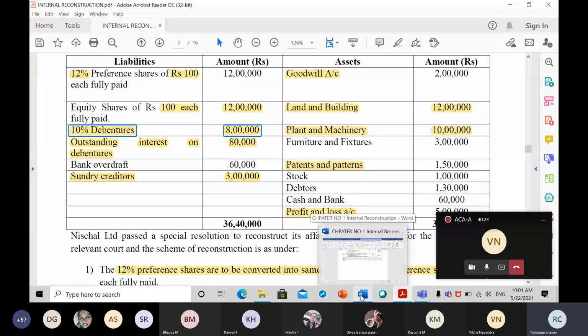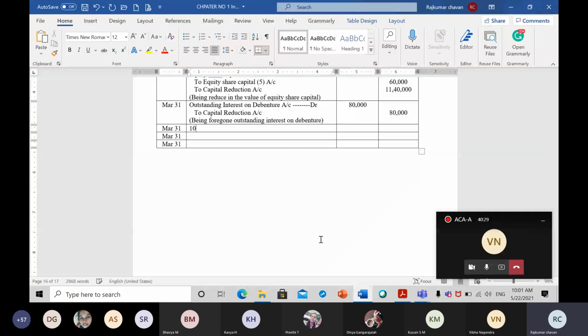Now we are giving them 15% instead of 10%. So what will be the entry here? 10% debenture account, debit, to 15% debenture account.